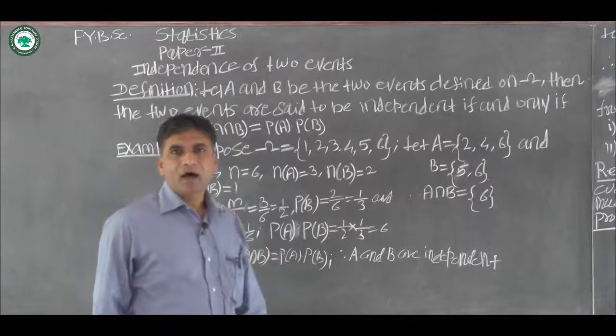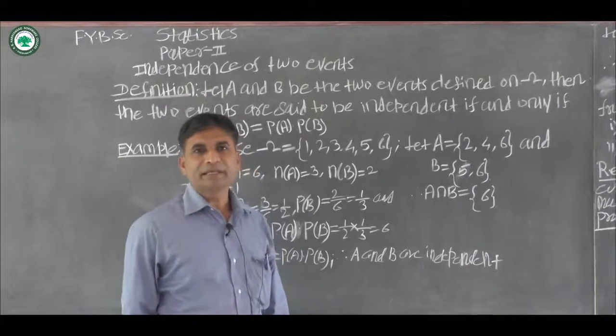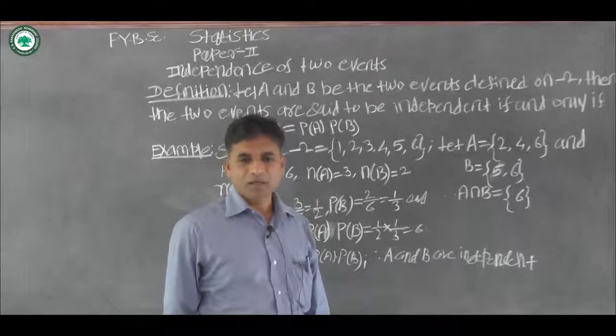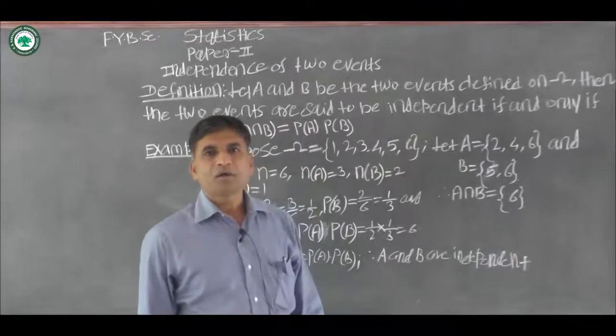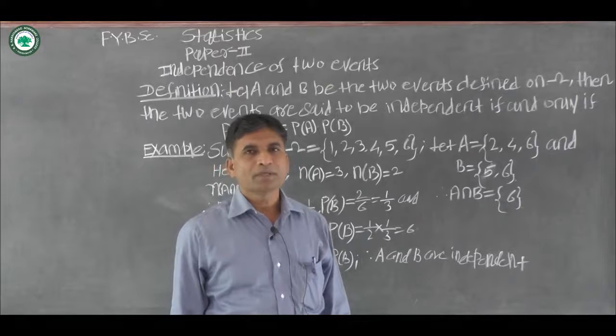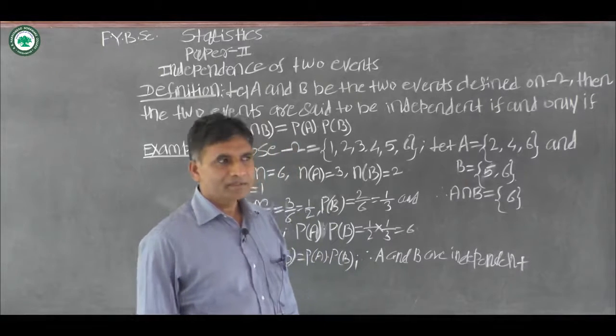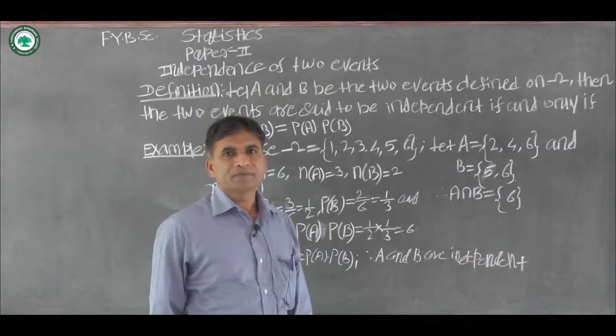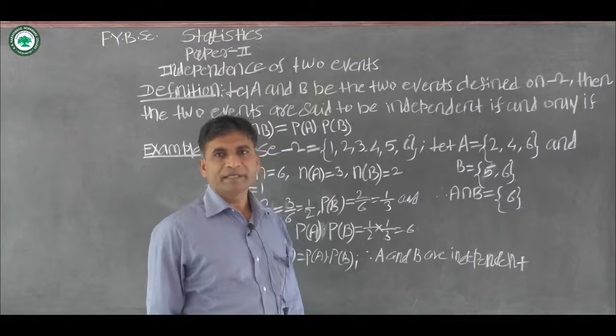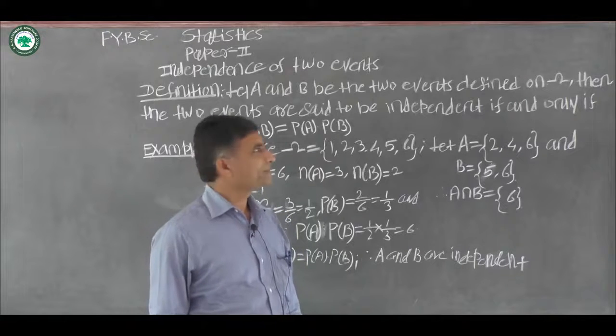Two events are said to be independent if the occurrence or non-occurrence of one does not affect the other. This gives rise to the following definition of independence of events.